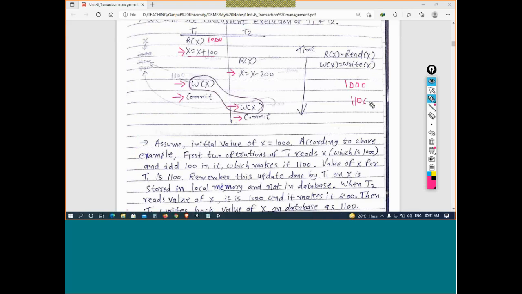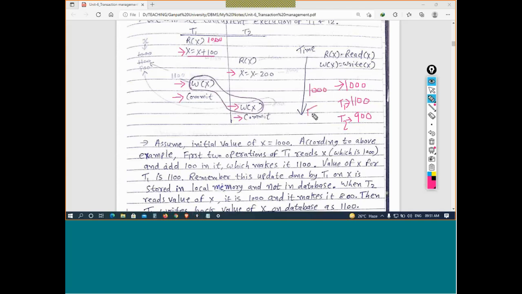And 200 rupees are reduced, so it is finally 900 rupees. Serially, if there is an initial value of X and I execute the first transaction, it will make it 1100. If I start T2 later on, it will make it 900.